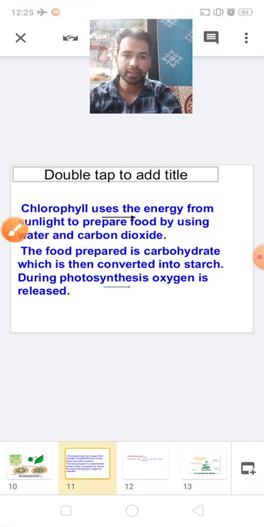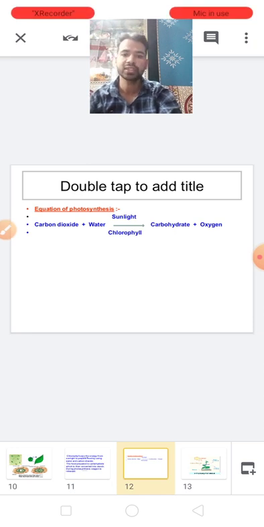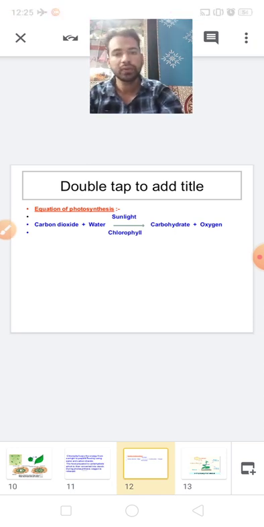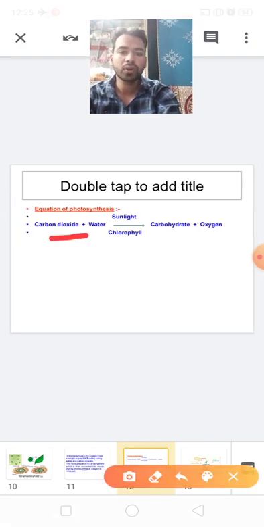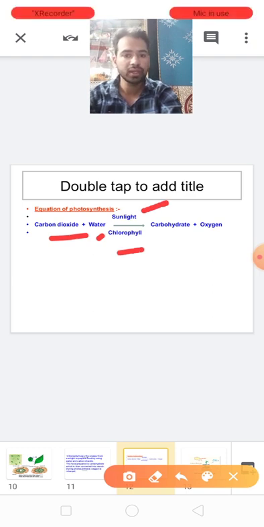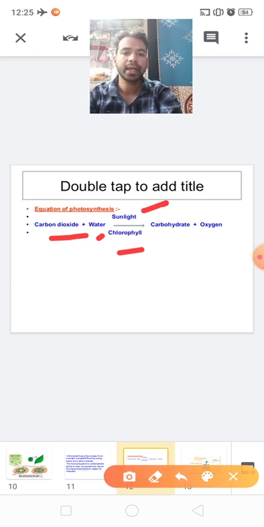Okay, clear? Now I will show one diagram in front of you. First of all, the equation of photosynthesis. In photosynthesis, carbon dioxide, water, sunlight, chlorophyll, these are the four requirements.